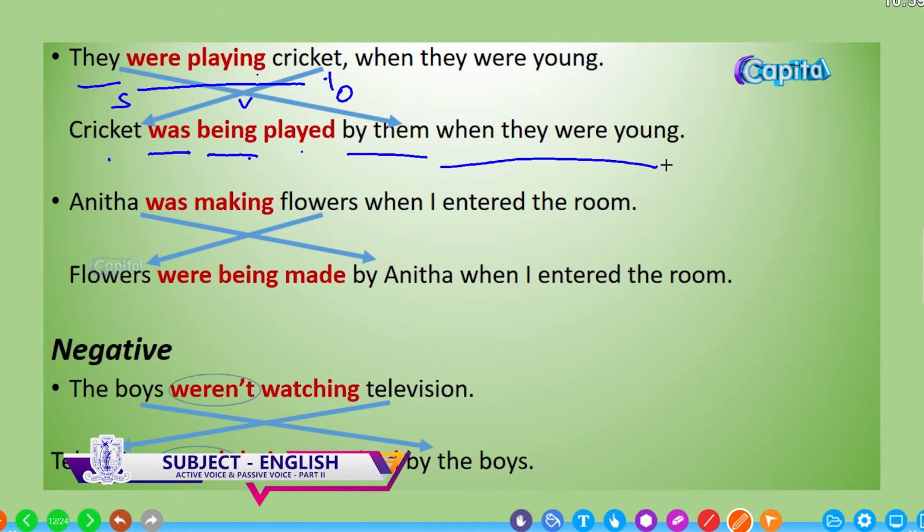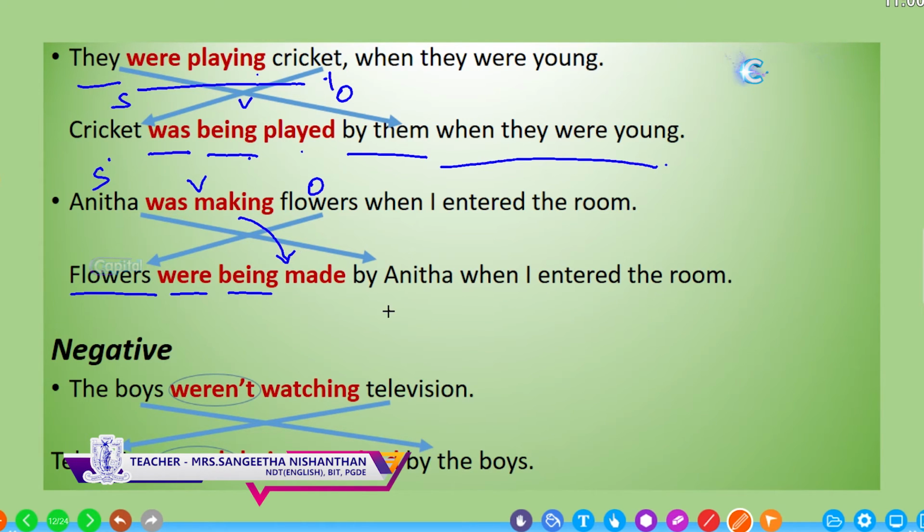Anita was making flowers when I entered the room. Who? Anita. So this is the subject. What was she doing? Was making, verb. What was she making? Flowers. This is the object. So bring the object to the beginning. Flowers, plural and past. So were plus being. The main verb is changed into past participle, made, by Anita when I entered the room.